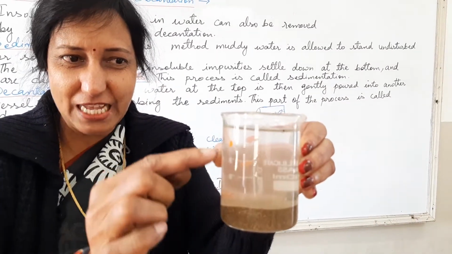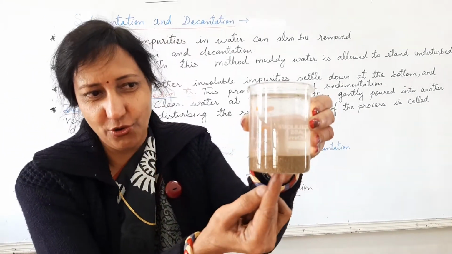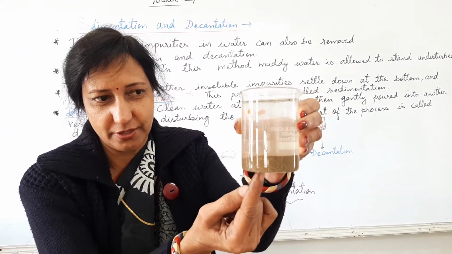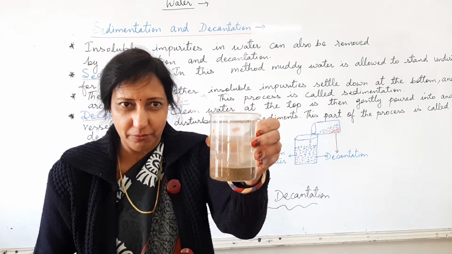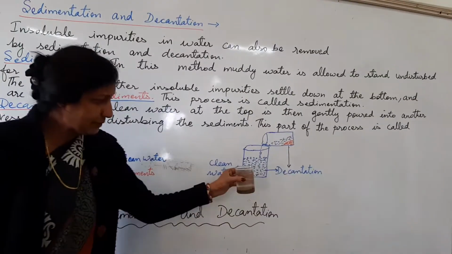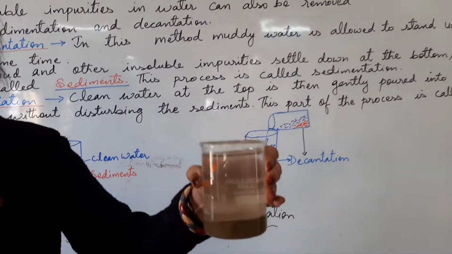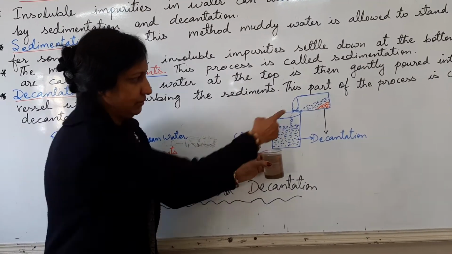As I have left this water undisturbed for some time, you can see all the mud has collected down right here, and you can see the clean water available at the top of the beaker.